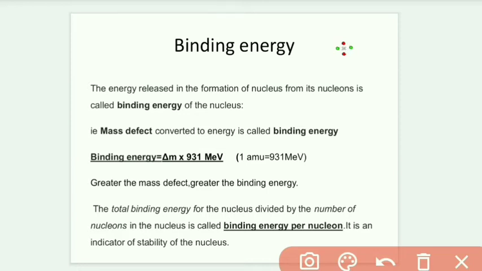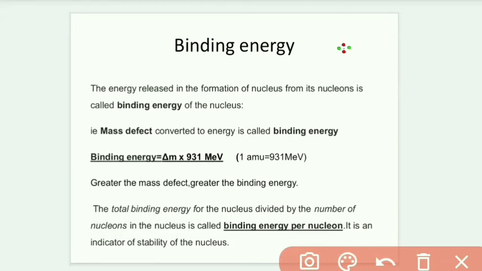The greater the mass defect, the greater the binding energy. If a lot of mass disappears during the formation of a nucleus, a large binding energy will be there for that nucleus, so the nucleus will be that much more stable. Otherwise, you have to provide that much energy to split the nucleus.